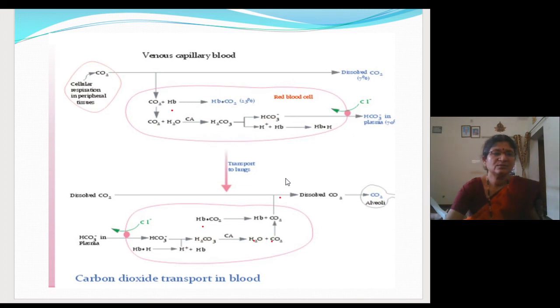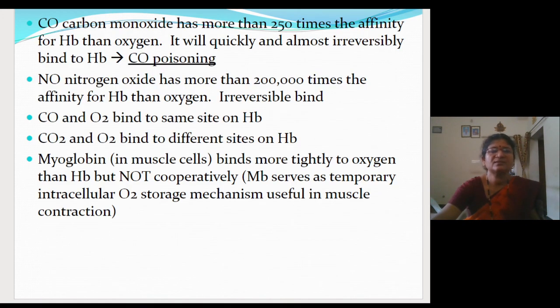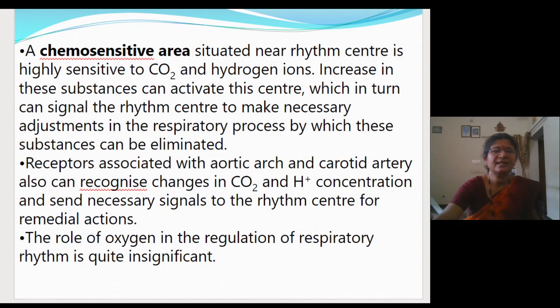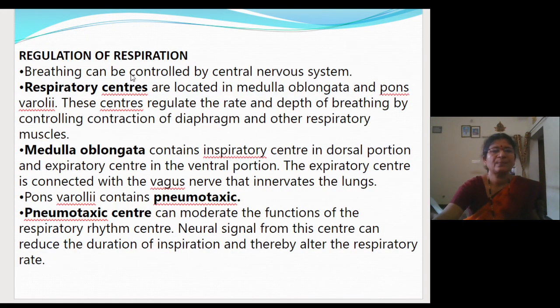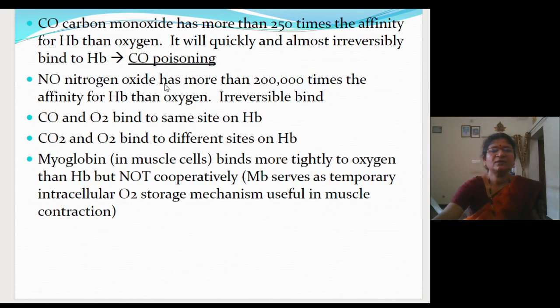Fine, children. So next time we will be going to the disorders of respiratory system. So we have to go to the next disorders. So this one, let me say now itself. So you know that the carbon dioxide, well, see, carbon dioxide will form a temporary structure with the hemoglobin. But more than carbon dioxide, carbon monoxide is having more affinity to the hemoglobin.